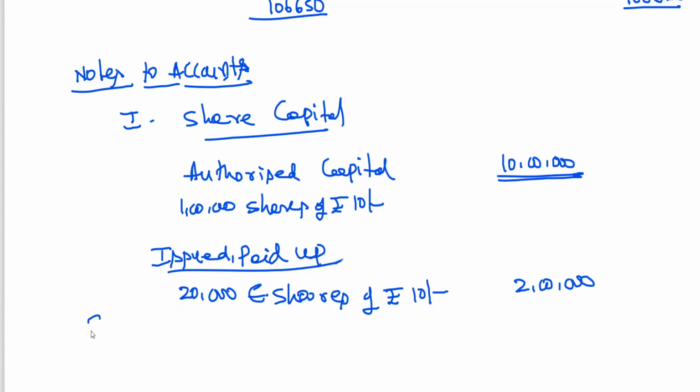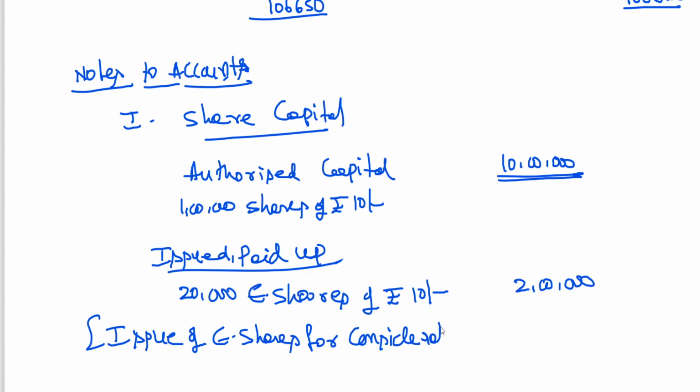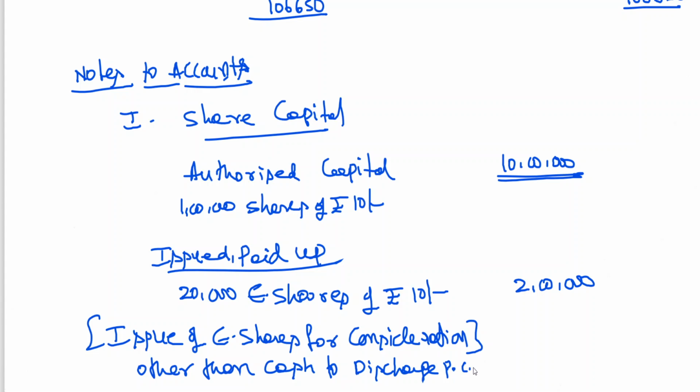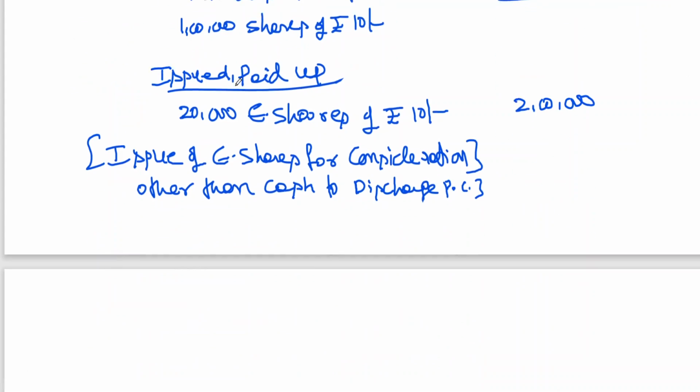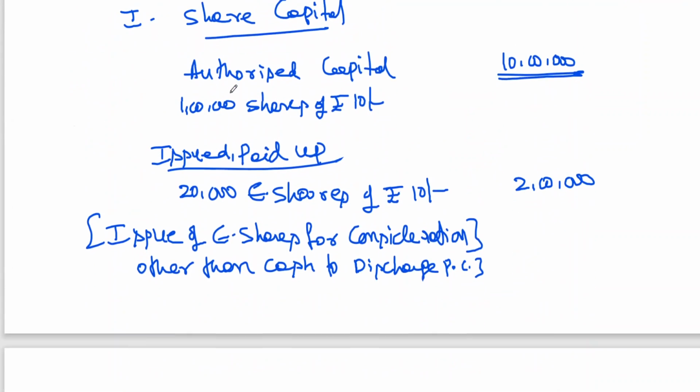Here you write issue of equity shares for consideration other than cash. The reason is that these shares have been issued toward discharge of purchase consideration. Issue of equity shares for consideration other than cash to discharge PC. PC means purchase consideration. Okay, this is completed. This is note 1. Note 2.